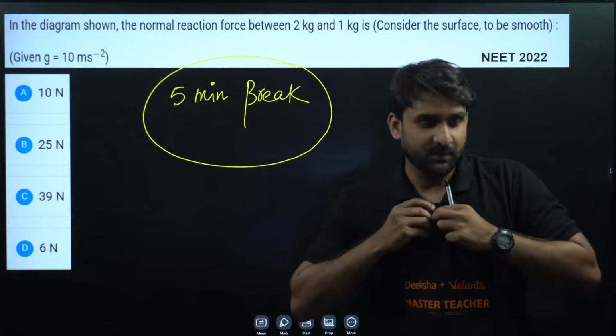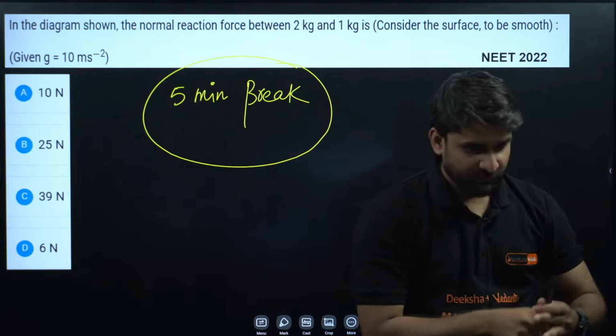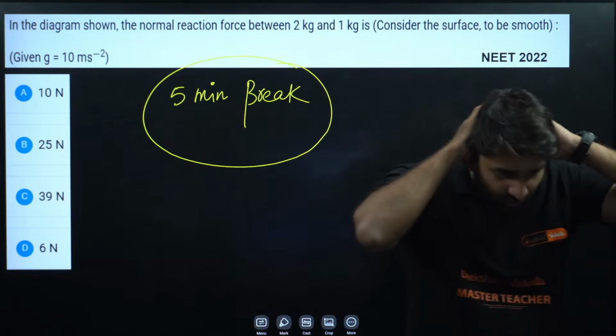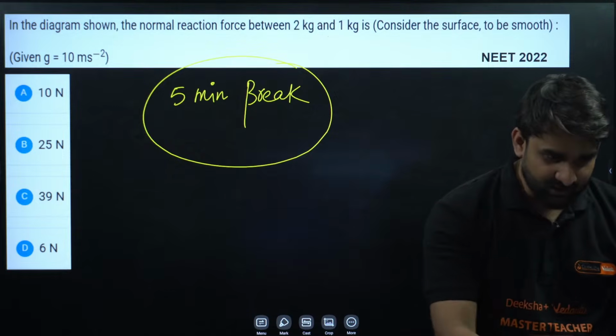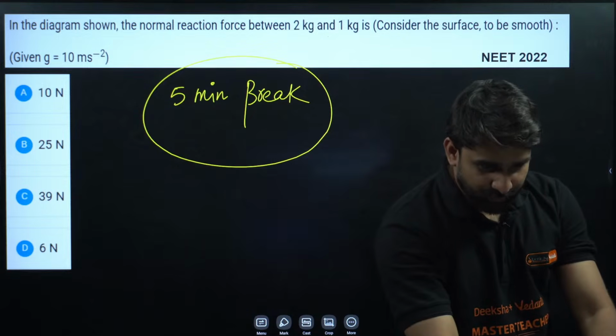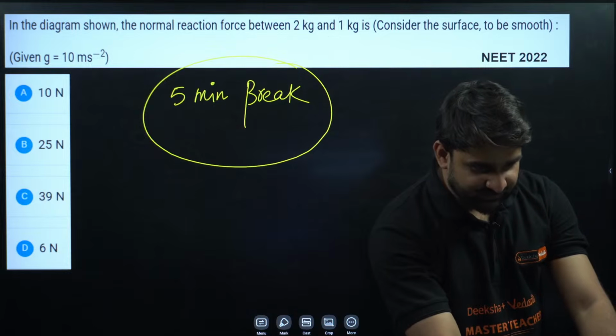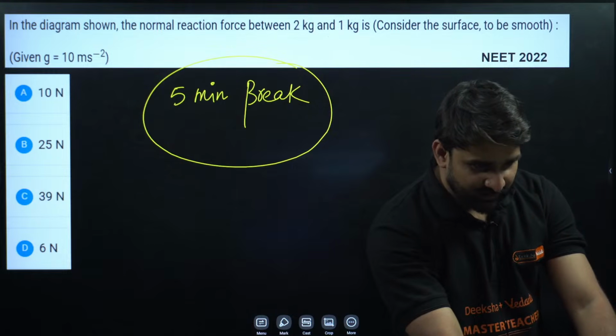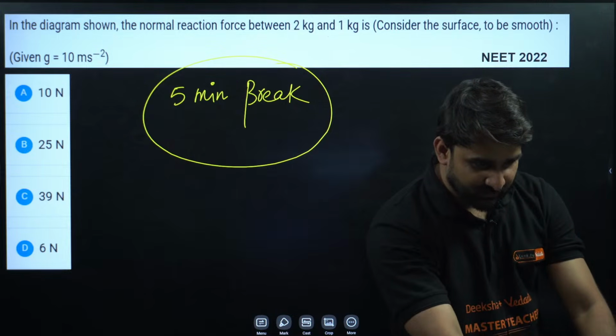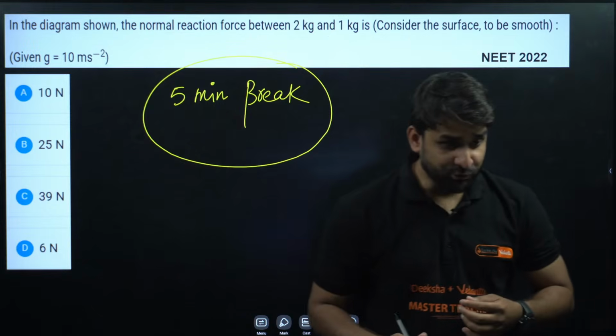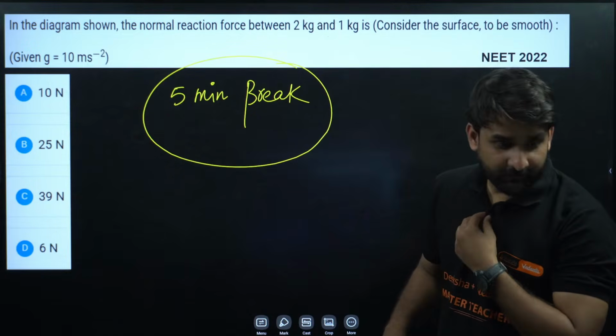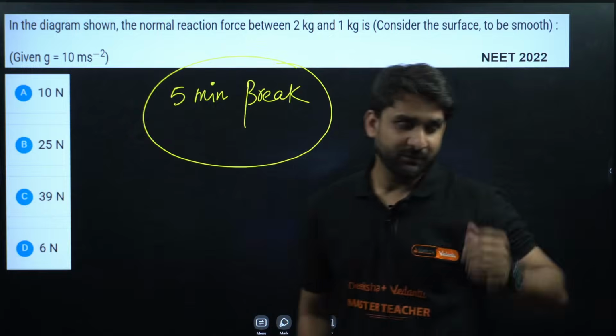Good question. Yes. Who has solved this question, got the answer, please let me know. Hello sir, hi Lekhna, hi Shiva. I hope you had some breakfast, water, and hi Mohan. Option B, 25 Newton. Okay, let's solve.